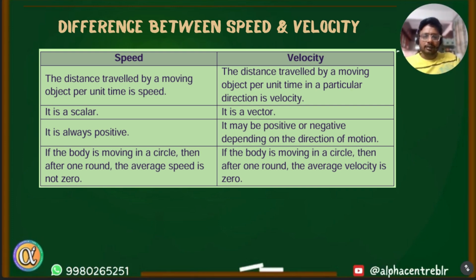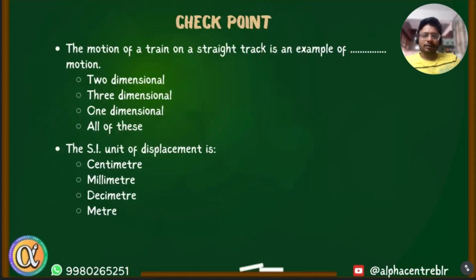It may be positive or negative depending on the direction of motion. If a body is moving in a circle, then after one round, the average speed is not zero. If a body is moving in a circle, then after one round, average velocity is zero. The first few problems are very easy, so I will just keep it open to you. Let's see who can answer.